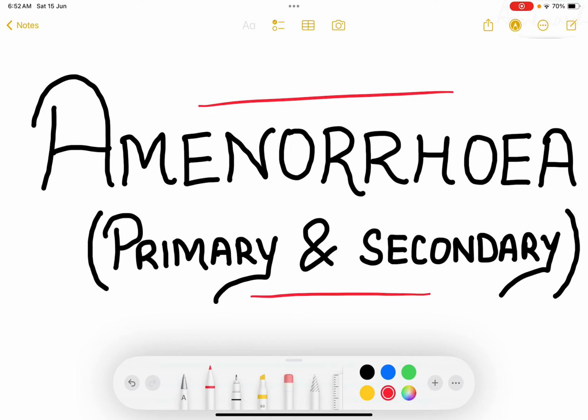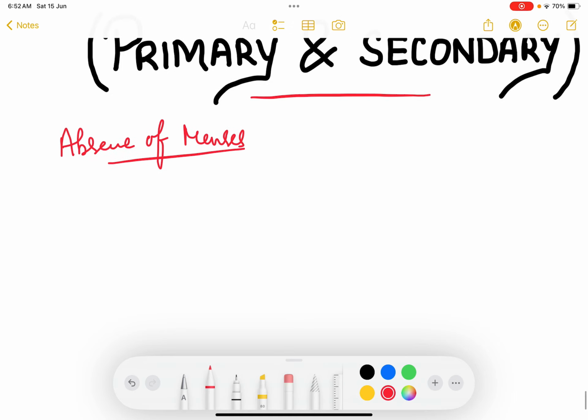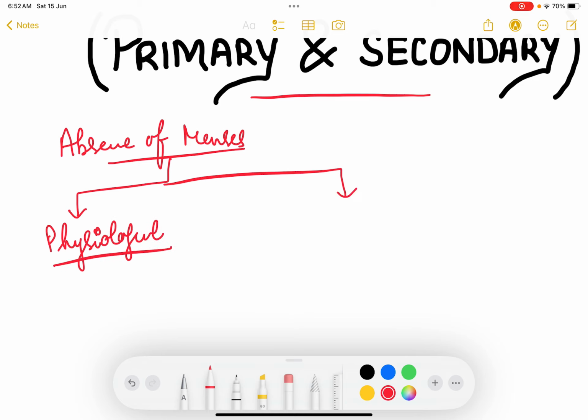What actually do you mean by amenorrhea? Amenorrhea literally means when there is absence of menstrual cycle. Absence of menses is literally termed as amenorrhea. So for how much duration the menses should be absent and what all we will talk over here. Absence of menses can be both physiological and pathological.